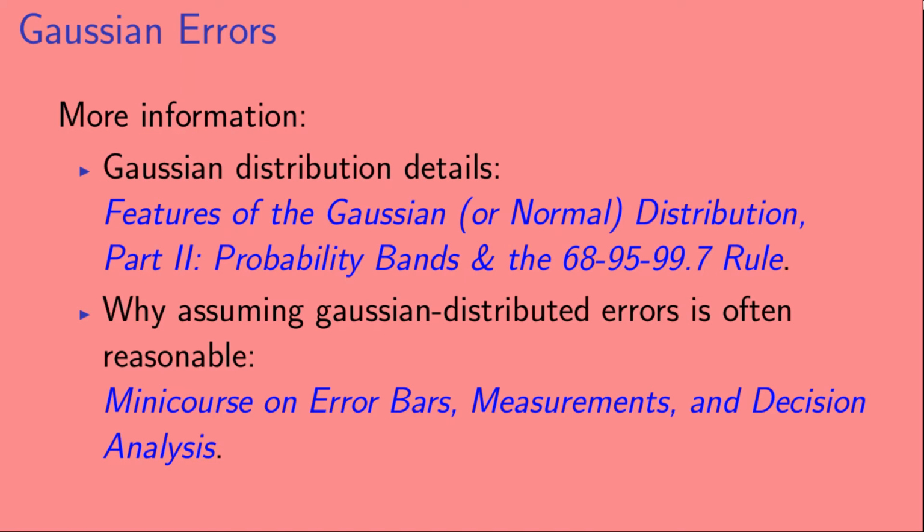If you'd like some more information, there are a few videos on this channel that you can check out. So for more details on the Gaussian distribution, you might want to look at Features of the Gaussian or Normal Distribution, Part 2, Probability Bands and the 68, 95, 99.7 rule. And if you'd like to know why assuming Gaussian distributed errors is often reasonable, you can check out the playlist Mini Course on Error Bars, Measurements, and Decision Analysis.